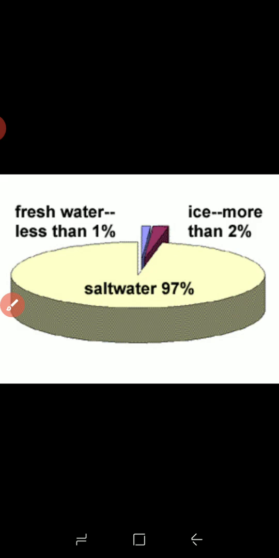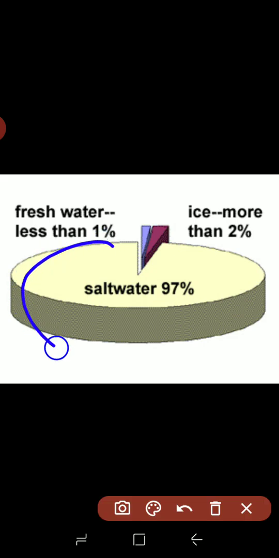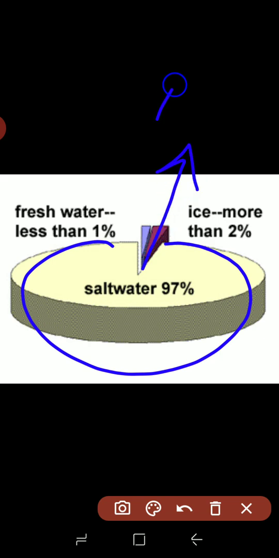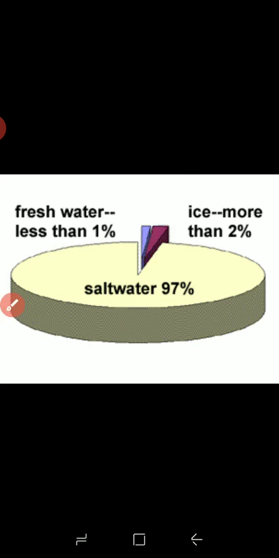Now fresh water is less than 1%, as you know that 97% is salt water. Then ice is more than 2%. Okay, ice is present at 2%, and fresh water is present at less than 1%, that means only 0.03% of fresh water is present on our earth's crust.